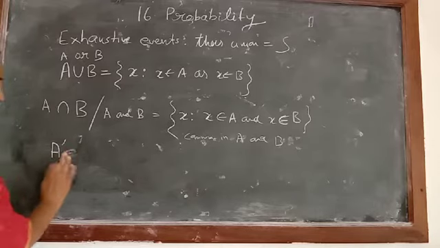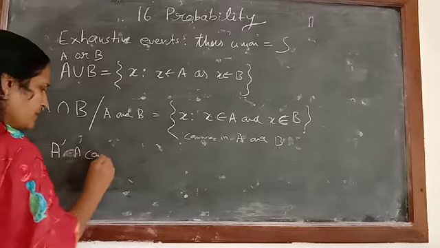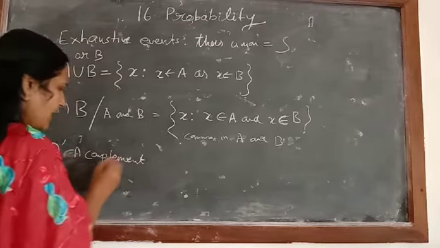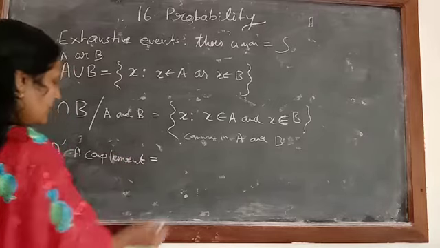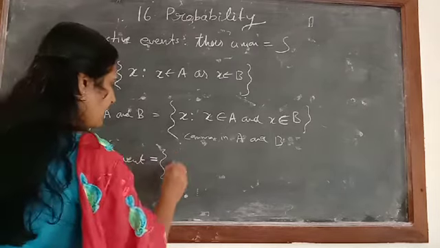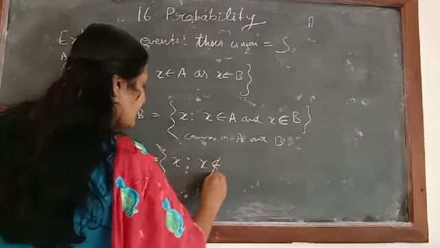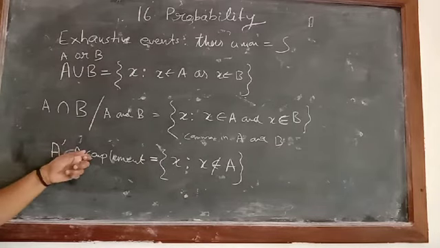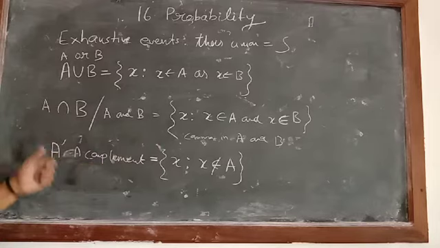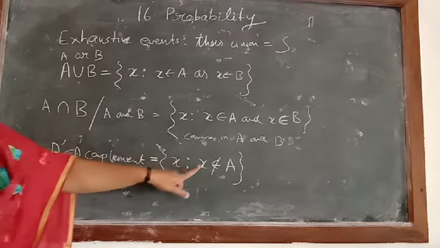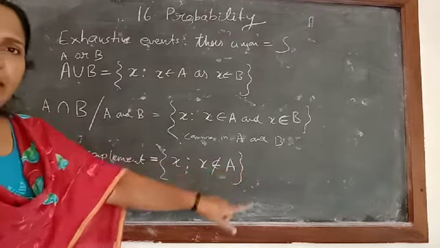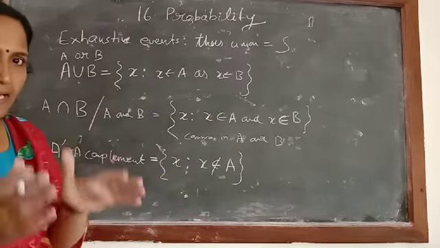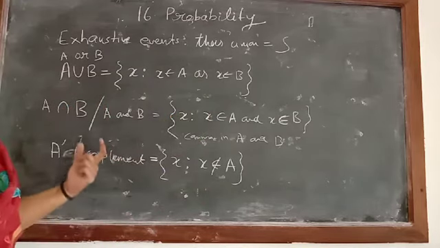A dash is called a complement. A complement is denoted by A dash. And how to write a complement? Set of all x such that x does not belong to A. The elements in A dash will be those which are not there in A. That is called a complement. It is denoted by A dash. A dash is equal to set of all x such that x does not belong to A. So the elements which are not there in A, we can write in A dash.